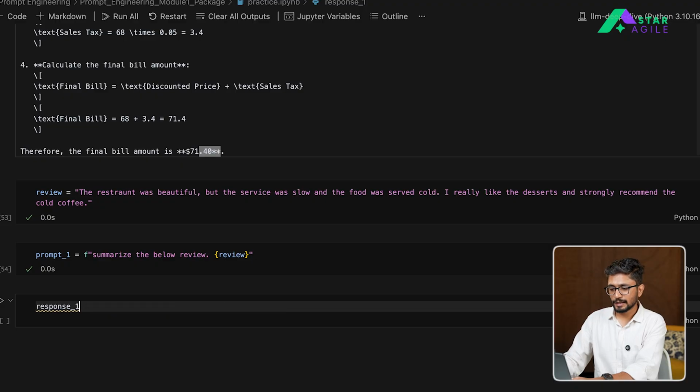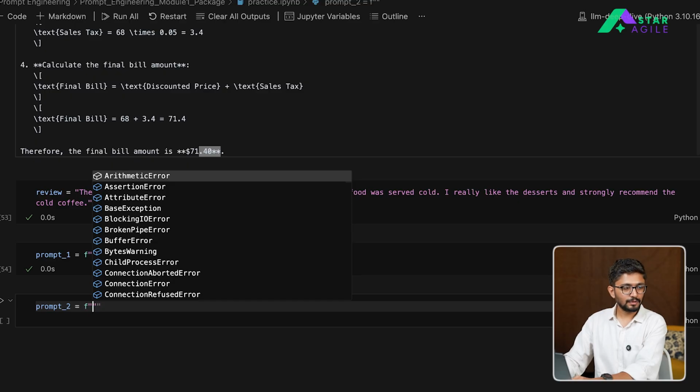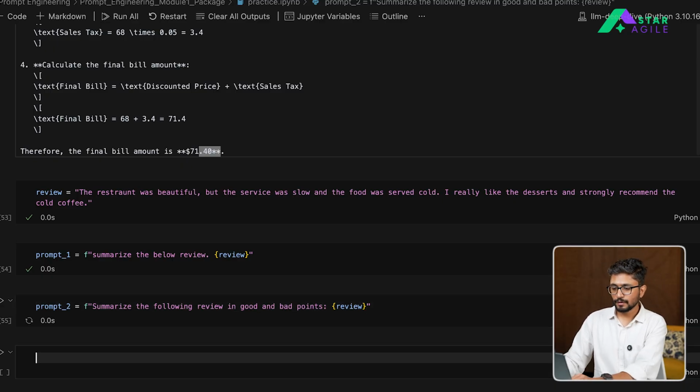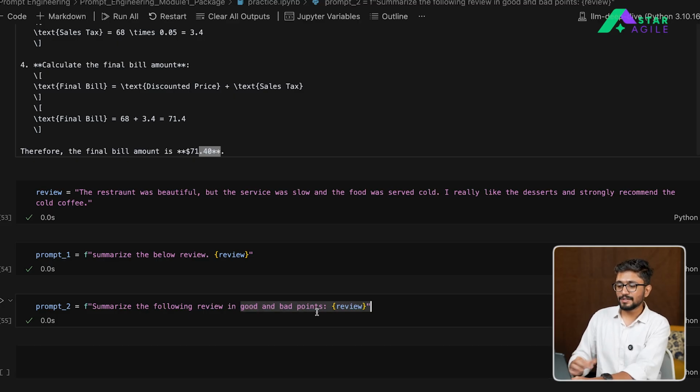Let's also create the second prompt, and prompt 2 will basically say: summarize the following review in good and bad points. And here we are going to pass the review which we want to summarize. So let's pass both of these to a model. In the second prompt you can see we have set a constraint to output what are the good things and what are the bad things presented in that particular review.